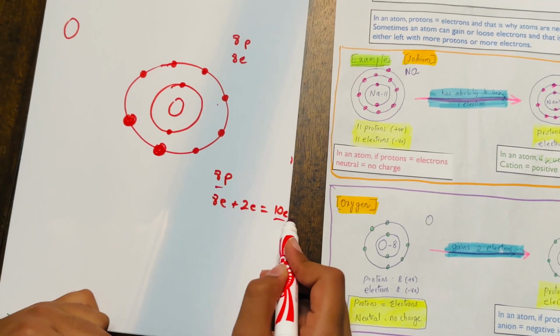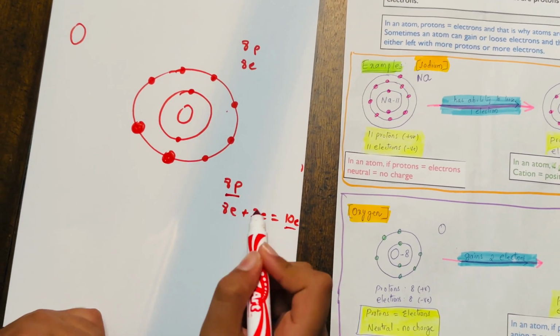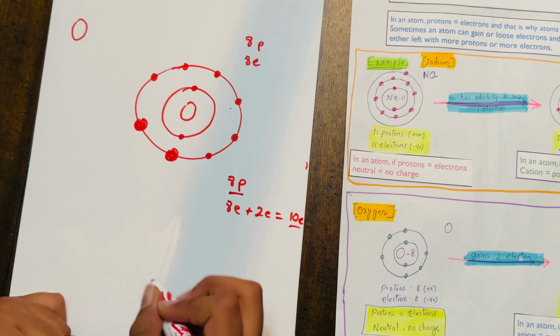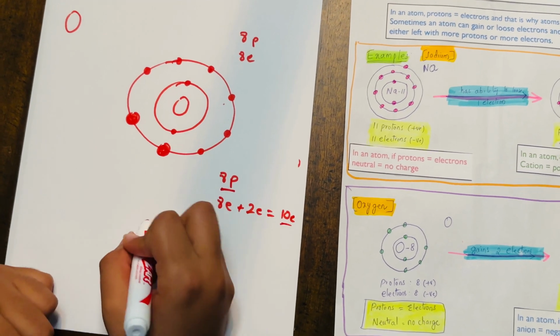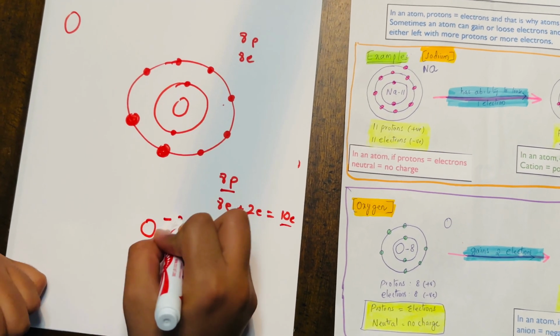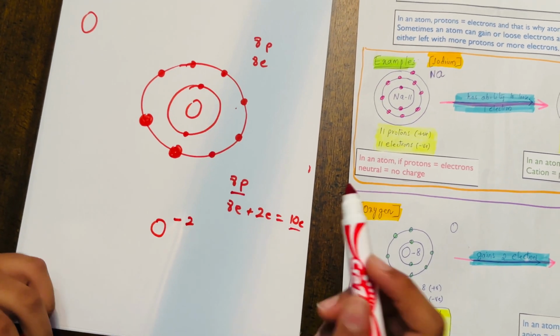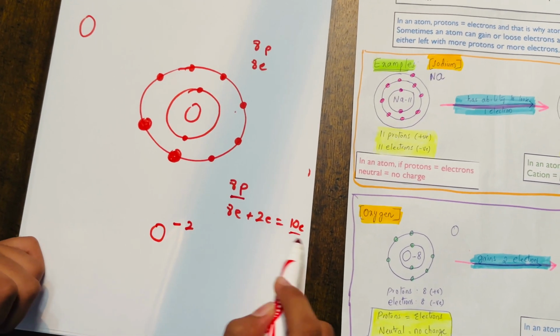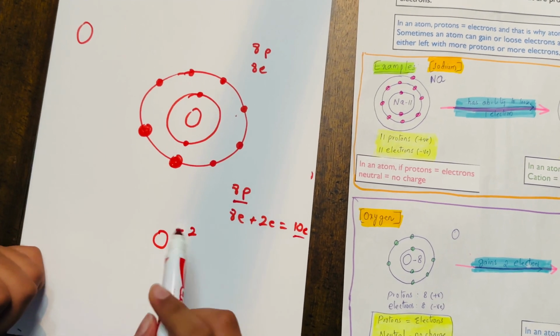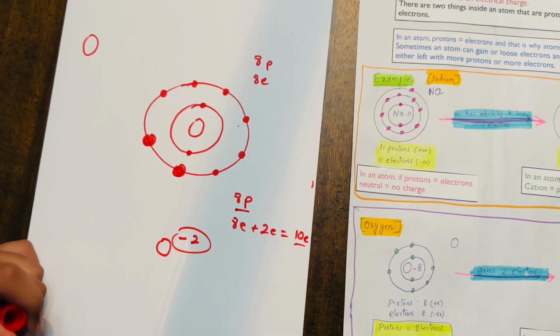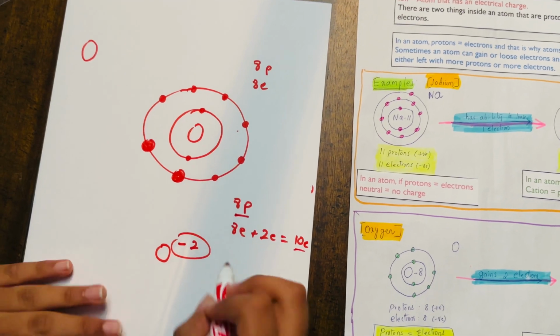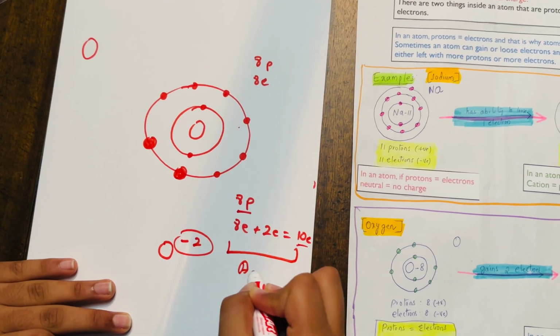And seeing as there are more negative charges than positive charges, we would write it as oxygen -2. The reason why is that there are 2 fewer protons than there are electrons, so we would put -2. So the charge here would be -2. This type of ion is called an anion.